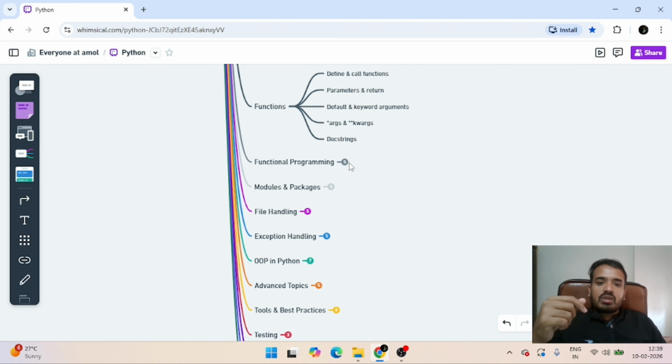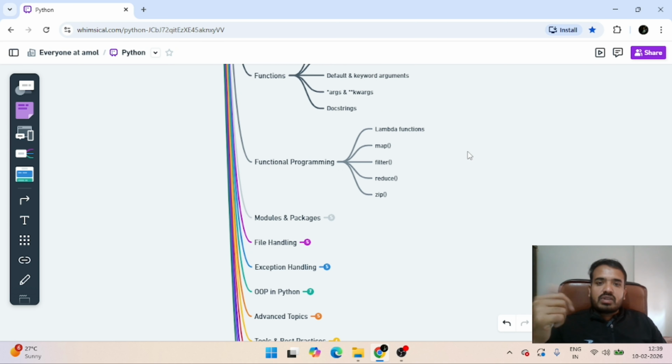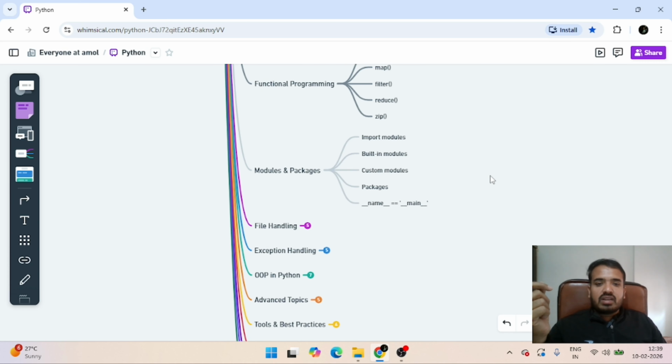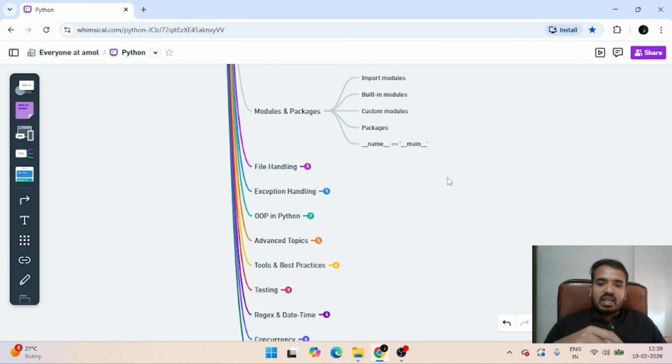We have functional programming, then some lambda functions there. Map, filter, reduce, zip are the methods we can use there in functional programming. And then we have modules and packages as well, like how to import modules in Python, how to use built-in modules, how to create custom modules, and how to create packages.